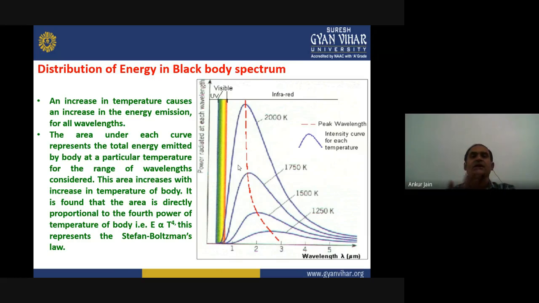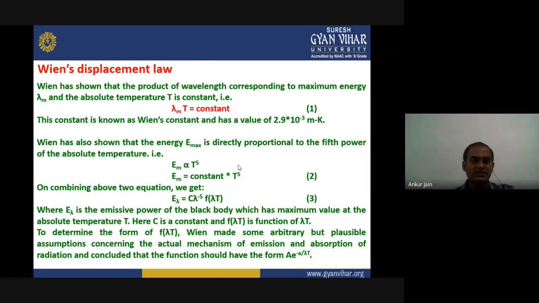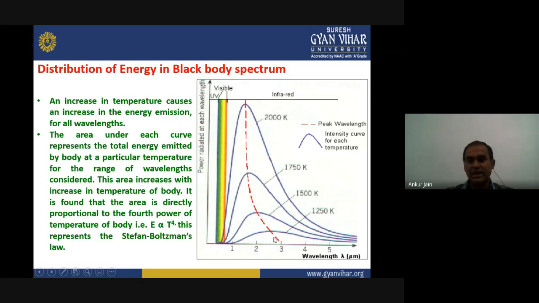This is about the distribution of energy in the black body spectrum. Now we will see the different laws. The first law is Wien's displacement law. Wien has shown that the product of the wavelength corresponding to maximum energy, that was here, this is the maximum energy.